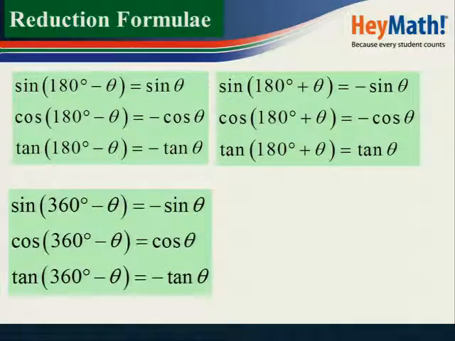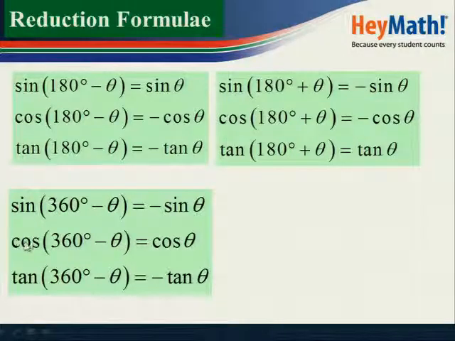Check 360 degrees minus theta. You remember I did it earlier with you. I indicated to you that 360 degrees minus theta is an angle in the fourth quadrant. According to the cast diagram, do you still remember the trig ratio which is positive in the fourth quadrant? It's cos. Therefore, 360 minus theta is an angle in the fourth quadrant, and in the fourth quadrant, according to the cast diagram, sine is negative. That's why you got minus sine theta. 360 minus theta, fourth quadrant.